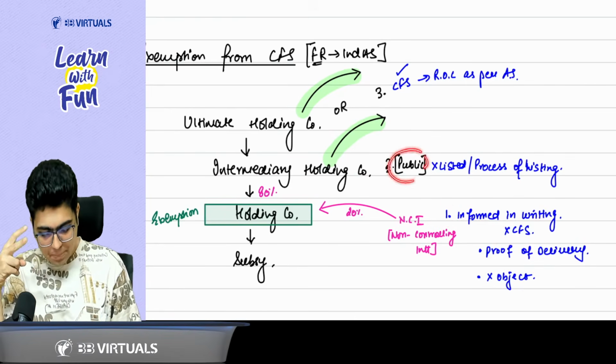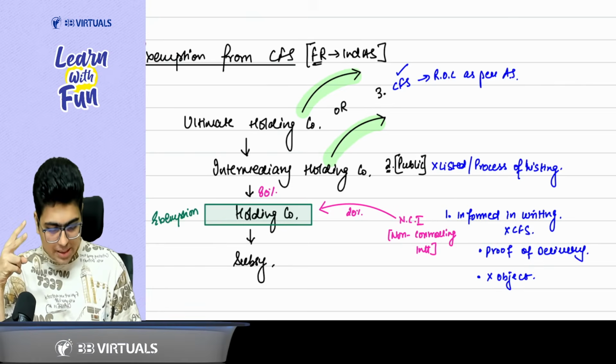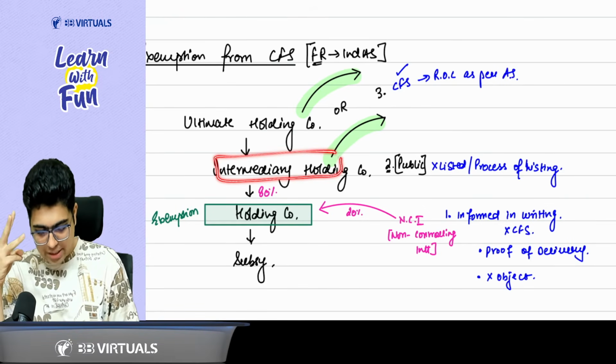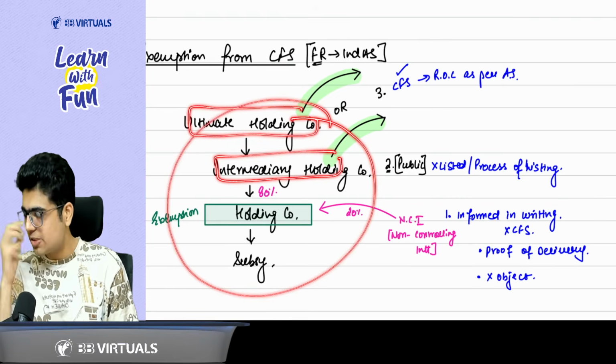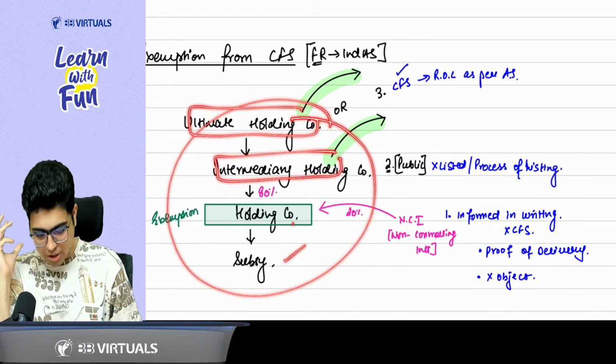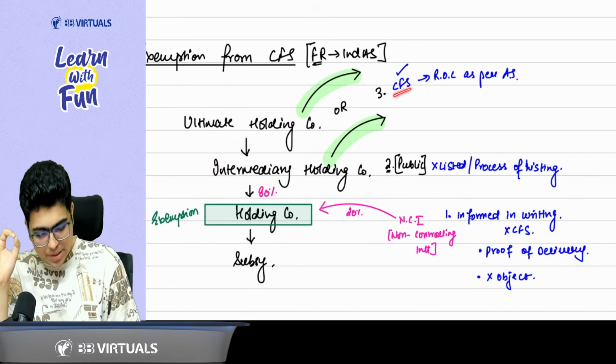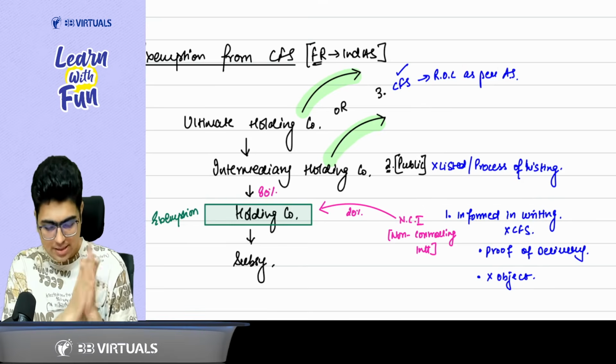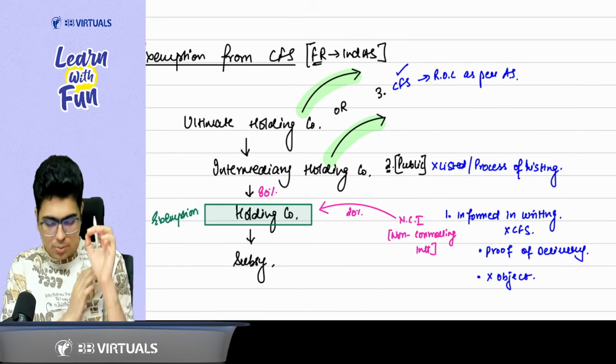Second, the company is not listed, neither is it in the process of listing. And the third thing is, either the intermediary holding company or the ultimate holding company is preparing the CFS. So because they are preparing the CFS and filing with ROC as per the accounting standard, they are already getting covered. So if they are doing it, again, you don't need to prepare the CFS. So these 3 conditions need to be fulfilled.